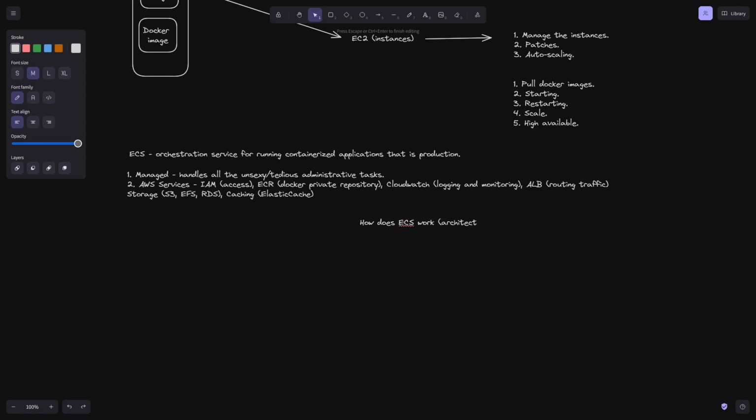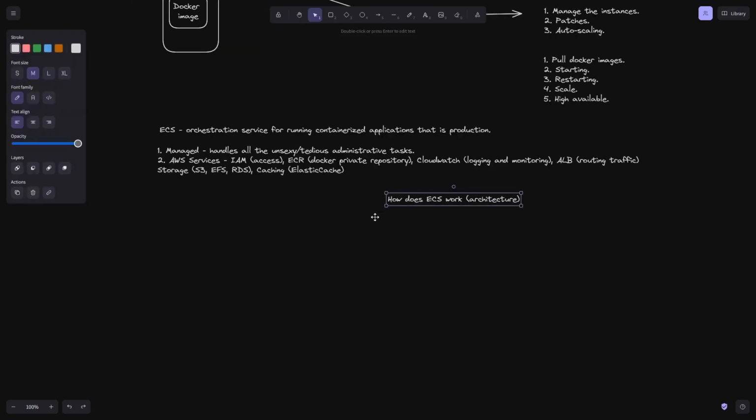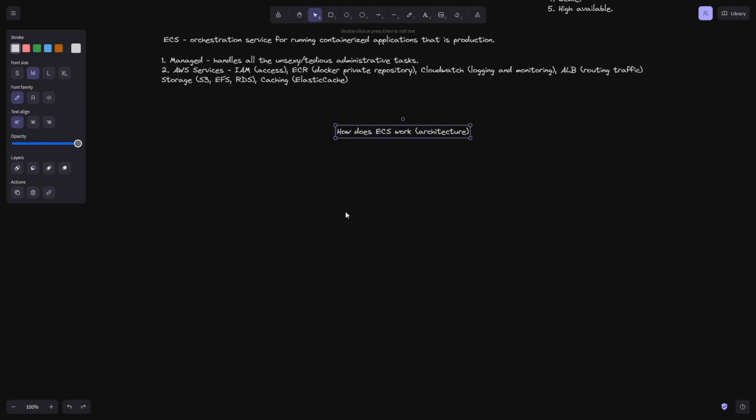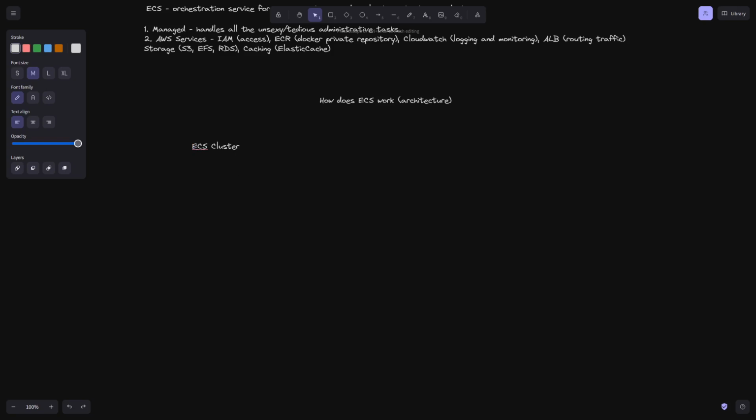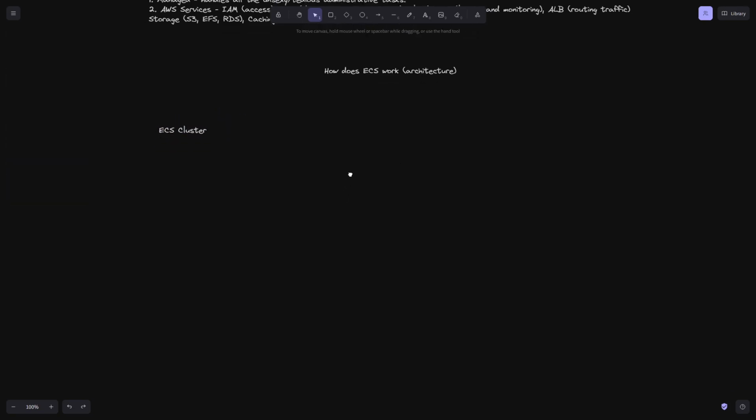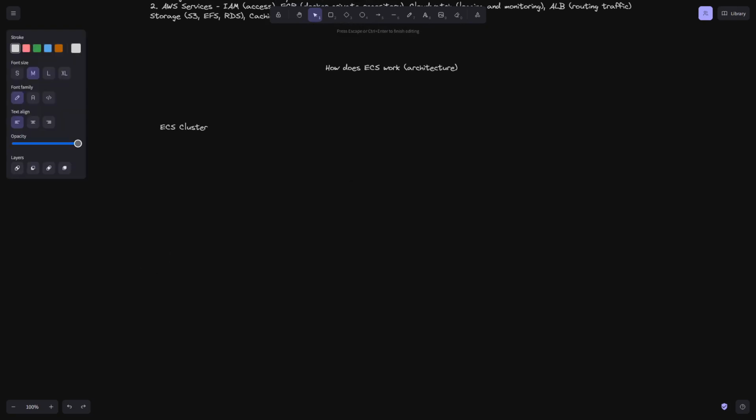Meaning architecture. In other words, what components does it have, and how do those components work? There's really four components that I want you to think about. There's the cluster itself, I'll just say ECS cluster. And then there's a compute and a network layer.